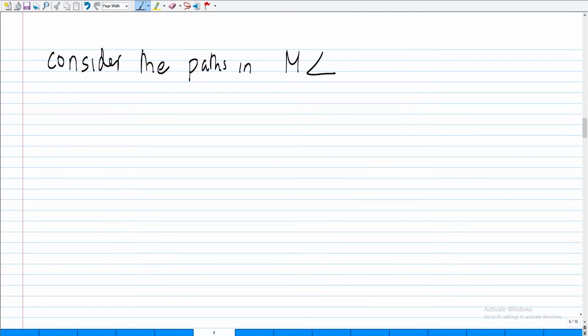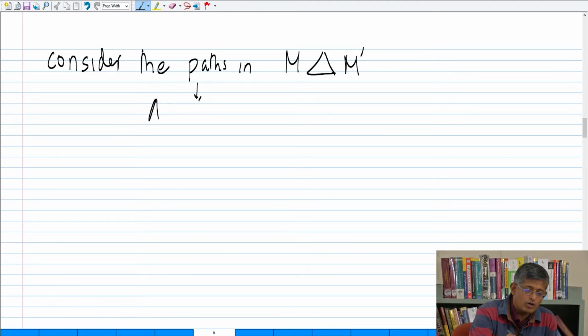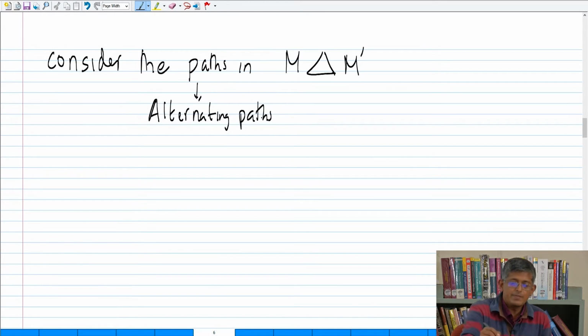Consider the paths in M symmetric difference M prime. First of all, I am introducing this for the first time, these paths are what we call alternating paths. Let me mark the edges here as 1 and mark these edges as 2. Remember that M is a maximal matching with no augmenting path, and M prime is a larger matching. It has more edges.